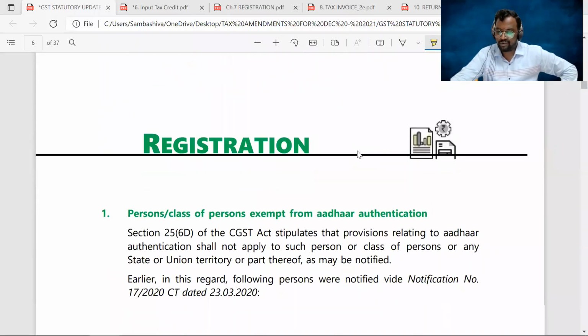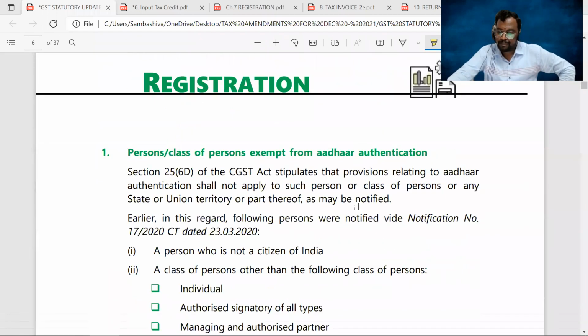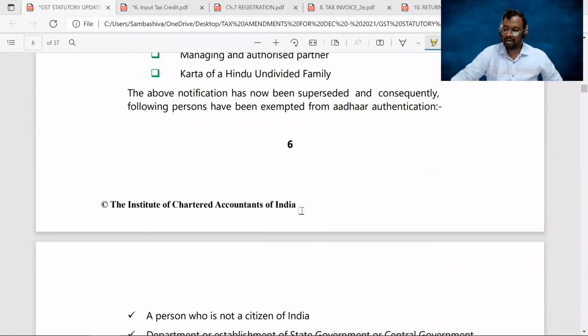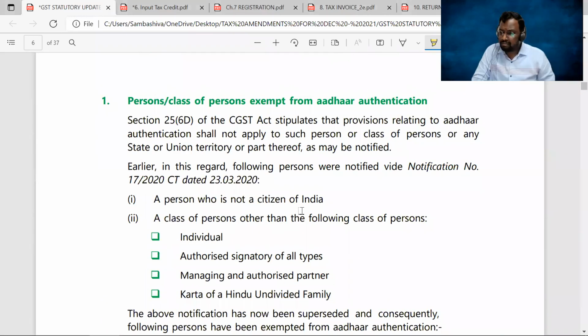Complete it, sir. Now let's move on to the amendments in the chapter registration. Right, sir. And the first amendment is with respect to persons or classes of persons who are exempt from Aadhaar authentication. Right. Here the first amendment is with respect to those persons who are exempted from this Aadhaar authentication.